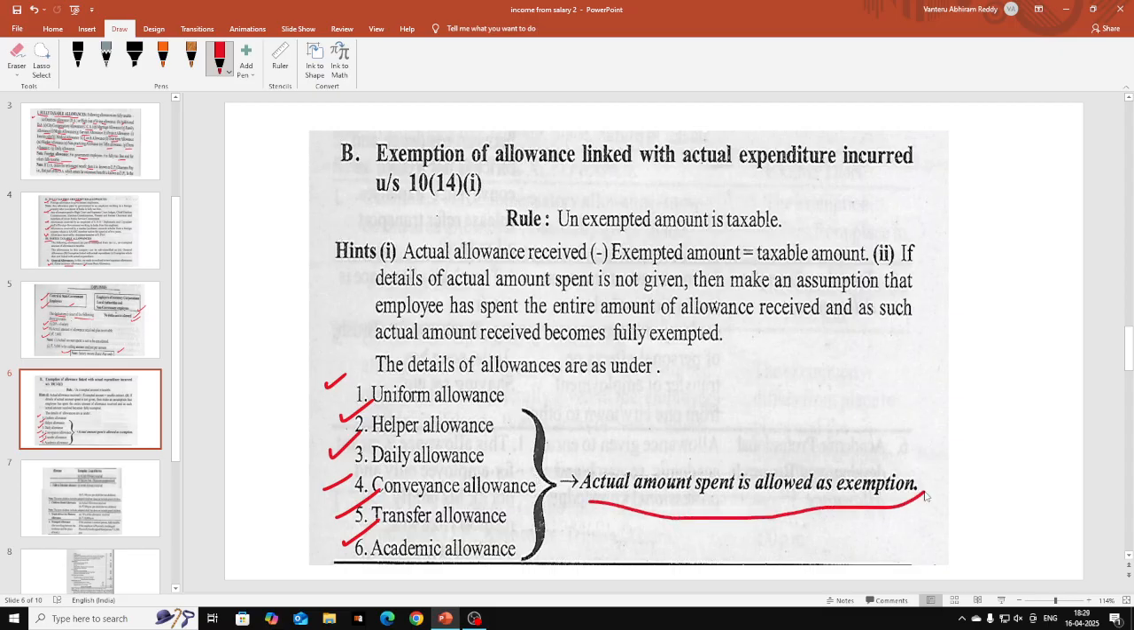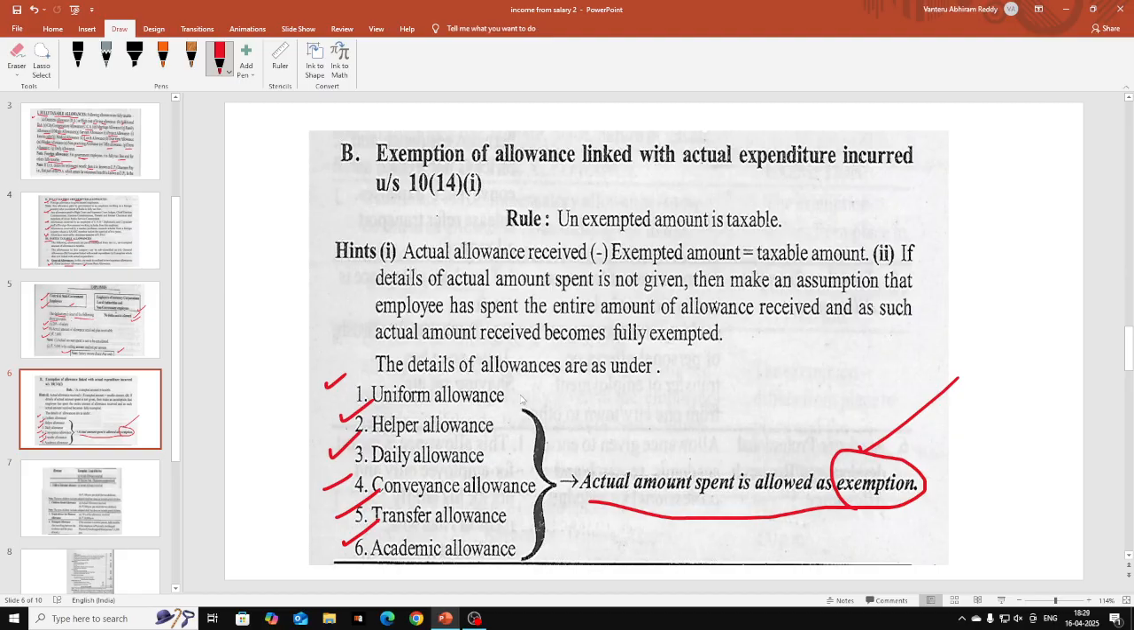Actual amount spent is allowed as exemption. So if he spends any amount, that is exemption, that is deduction, and unspent amount is taxable. If he is not spending that amount, that is taxable. You should write it under the head allowances. Hope this is clear, students.